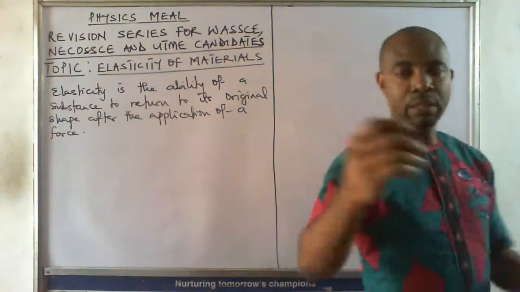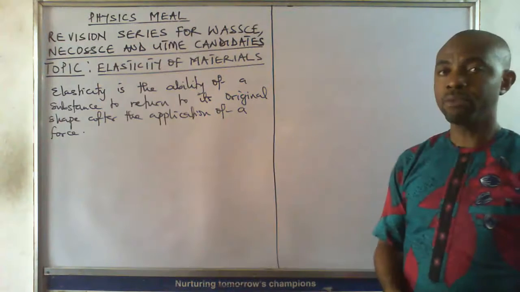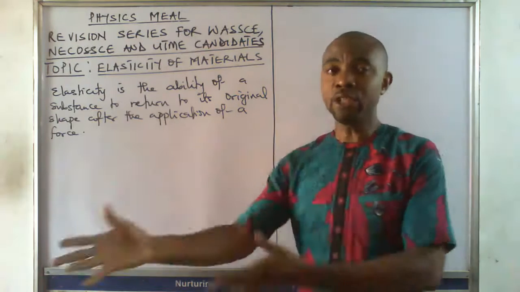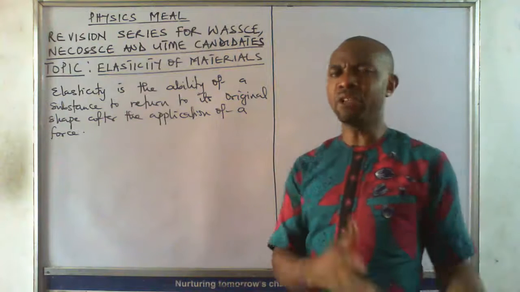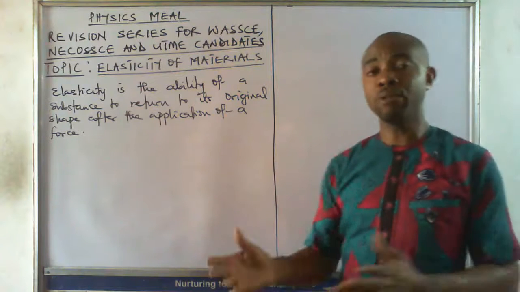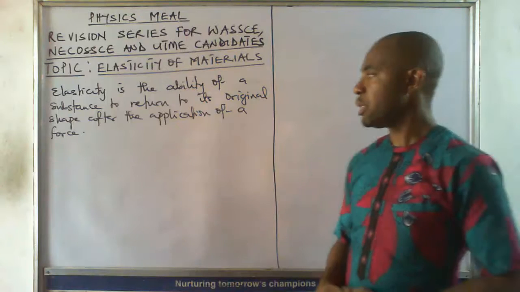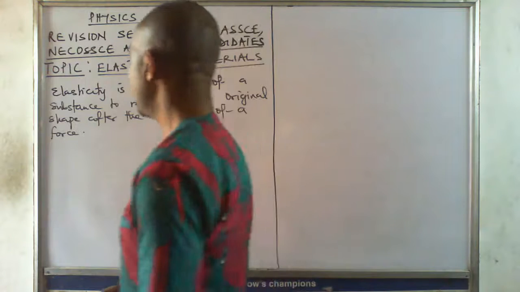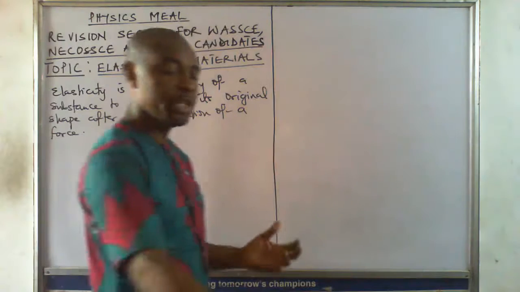I've just talked about rubber. Metals can also be elastic, because in basic technology, in the junior secondary, when we did properties of metal, even in your chemistry, when you look at physical properties of metals, one of them is elasticity. Now, for us to actually study elasticity, there is a law. There is a law we need to look at.